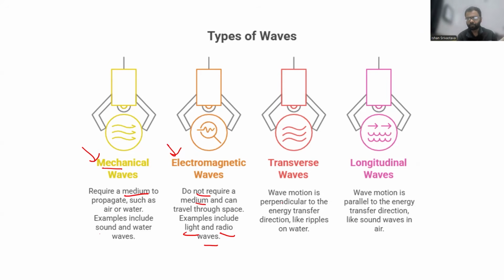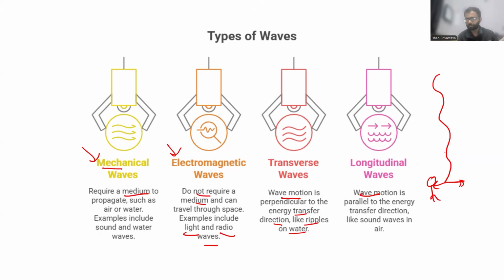Then on the basis of wave motion, you could define it in two ways, right? If the wave motion is perpendicular to the energy transfer direction, like ripples on water, it will be called a transverse wave. Just imagine you have a spring or a rope or a string like this, and you are sitting here, and you try and move the string in this direction. The string is kept on the ground. You try and move it to and fro in this direction, basically.